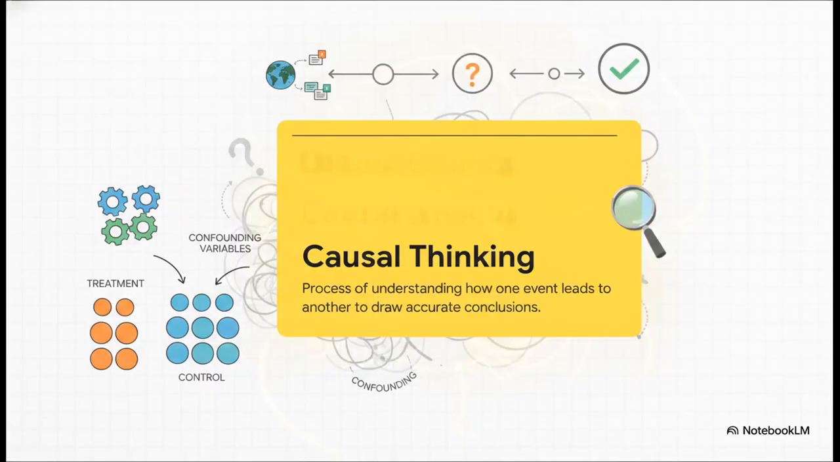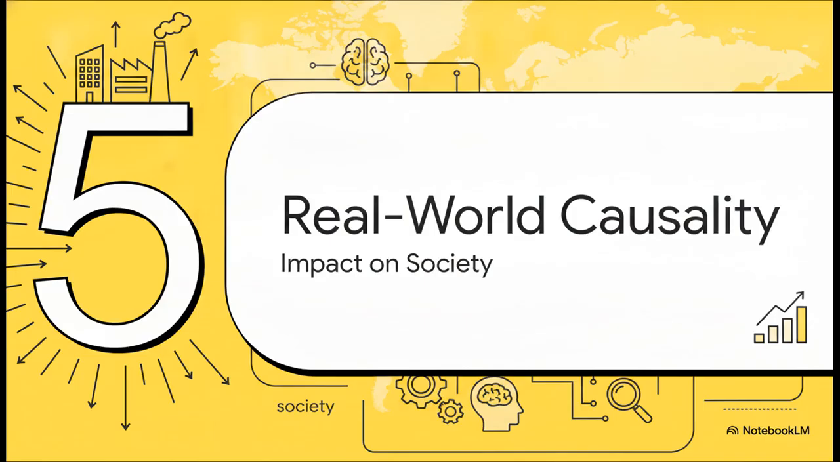Mastering these specific statistical concepts, like treatments, controls, and confounders, actually unlocks a much broader, incredibly powerful mindset. We call it causal thinking. It's the process of deliberately understanding how one event leads to another so we can make sense of a really complex world, rather than just jumping to lazy assumptions. Which leads us perfectly to Section 5, Real-World Causal Thinking.